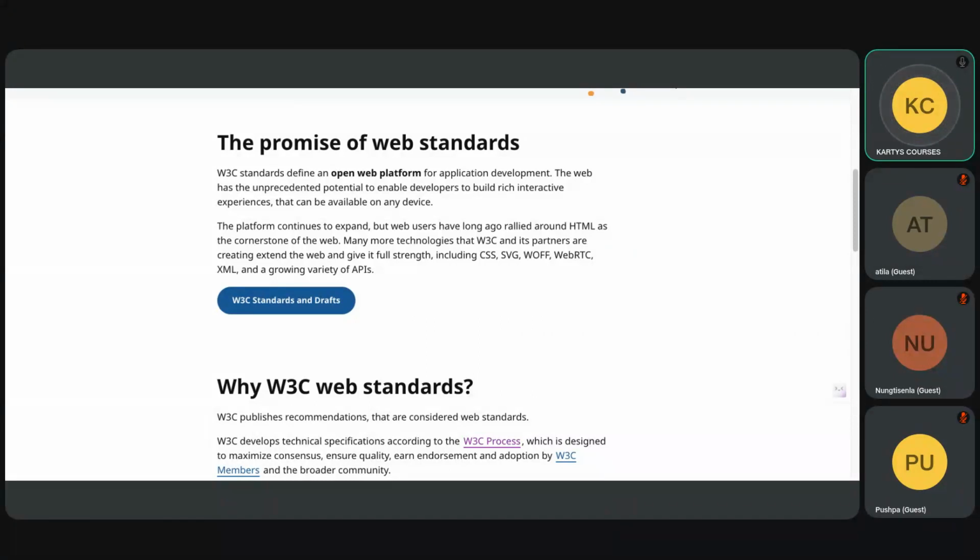Yes, correct. W3C, World Wide Web Consortium.